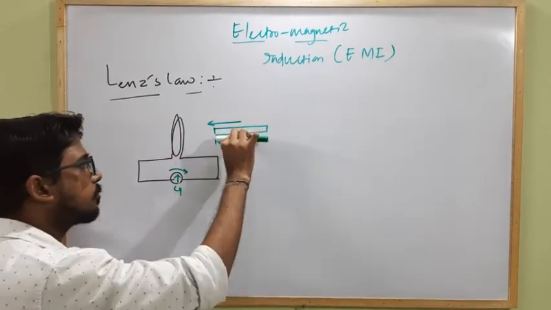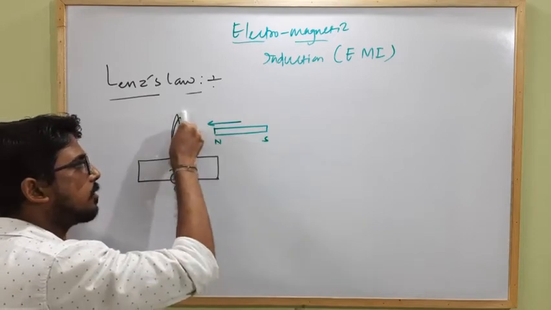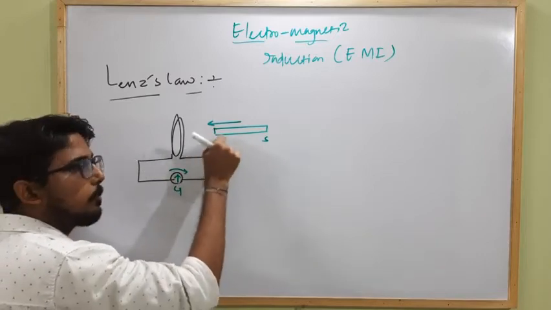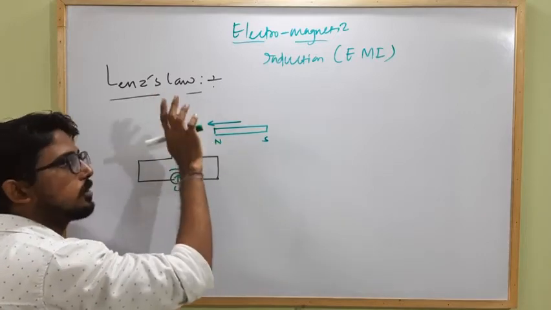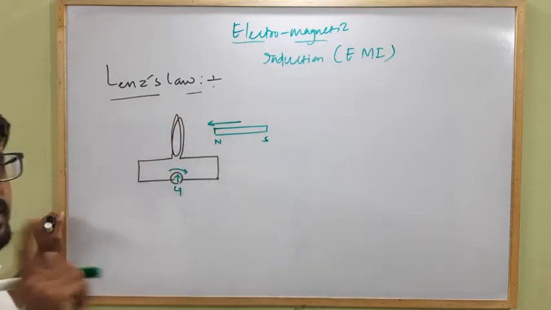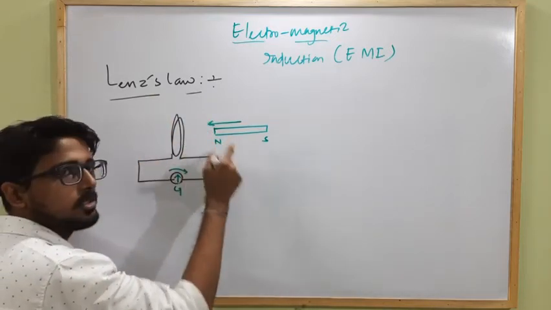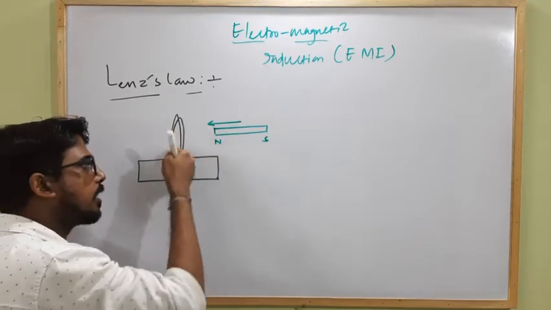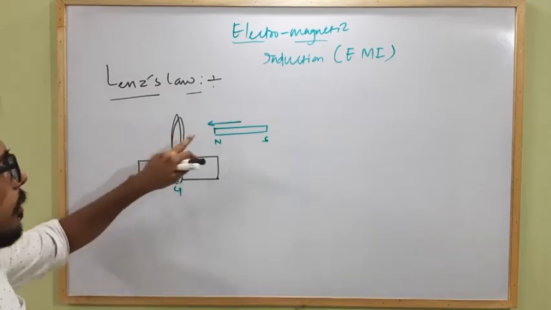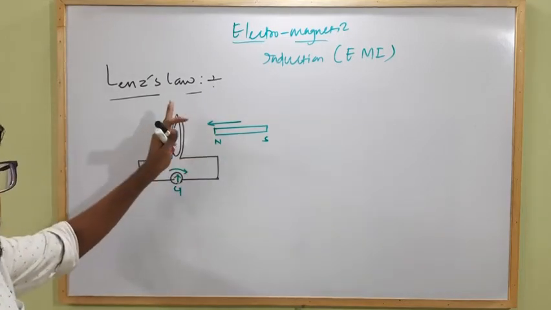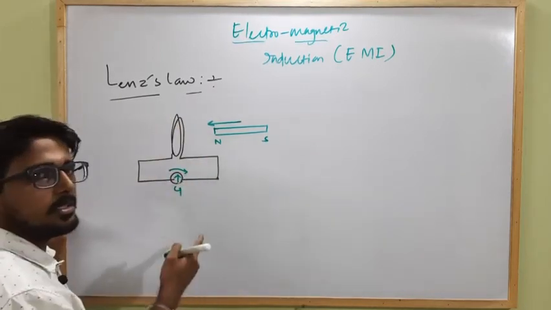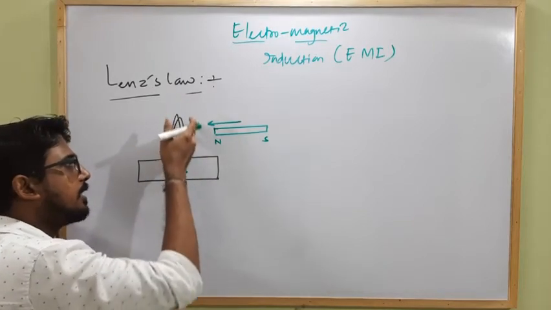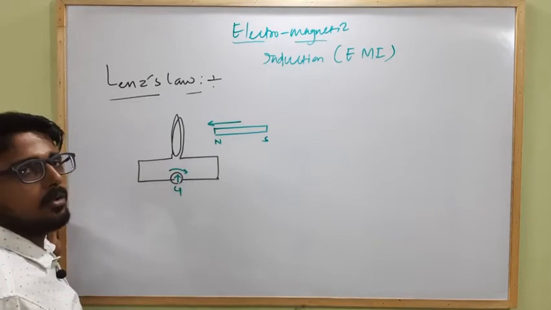because as the north pole is moving towards it, if we place another north pole over here, then the north pole's motion will slow down or get some opposition. As Lenz told us, the direction of current will be in such a way that it will try to oppose the cause. The cause here is the motion of the north pole towards the circular coil. That's why the current flows in such a way that it is able to oppose the motion of the north pole towards the coil. So it will flow in such a direction that the right hand side end of the circular coil will behave as a north pole.